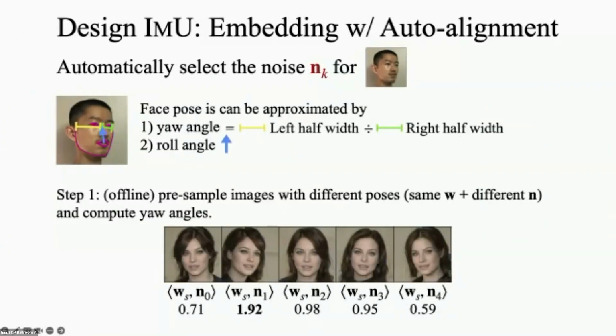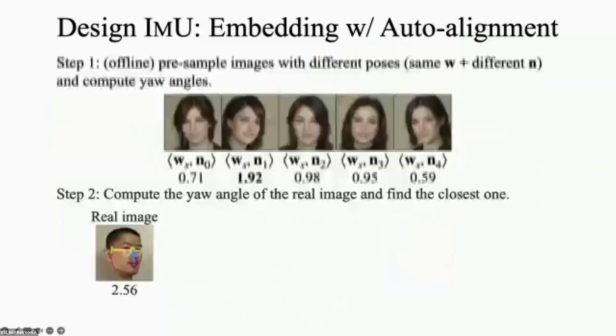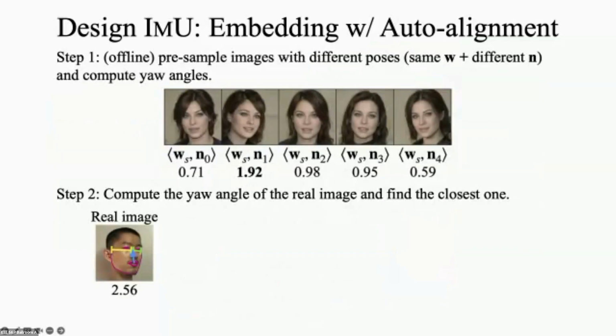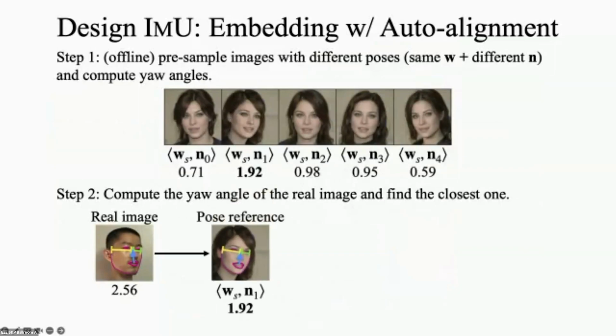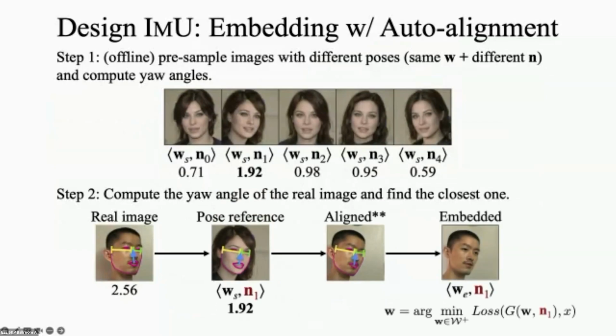We first presample a set of images using the same W but different noises and compute the yaw angles. For example, the second image's yaw angle is 1.92. Then we compute the yaw angle of the real image, which is 2.56 here, and find the sampled image with the closest yaw angle. Here, the second sample is selected as a pose reference. We then align the real image to match the reference pose by rotating and resizing the face. We use the optimization-based method to embed the aligned image with the noise being fixed to N1.